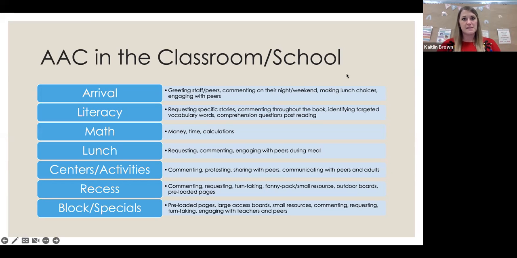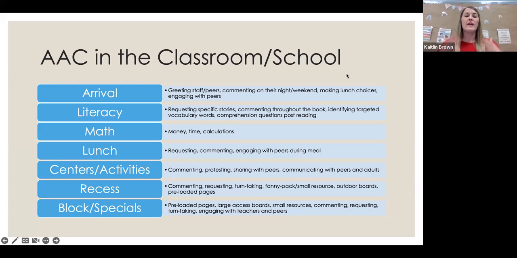Making their lunch choice. So I know that for our students, they do this every single day. They come in and they sit down, and as soon as they get started on their morning work, right after morning announcements, they go right into making that lunch choice. These students that are struggling with communication, they may be nonverbal, they should have the same options. They should have the same opportunities. Okay. So being able to make those selections, and then just engaging with their peers, right?